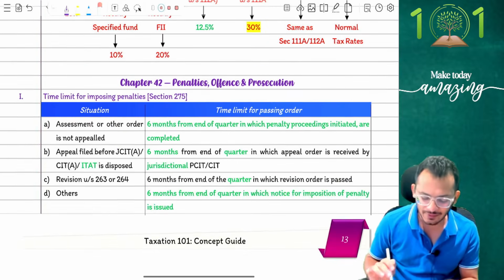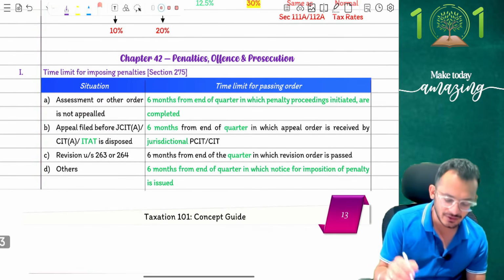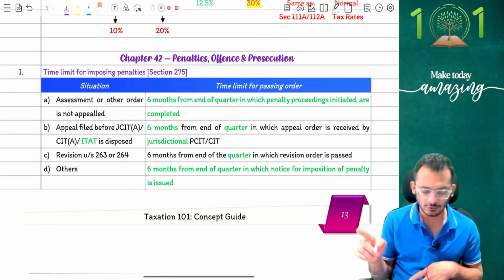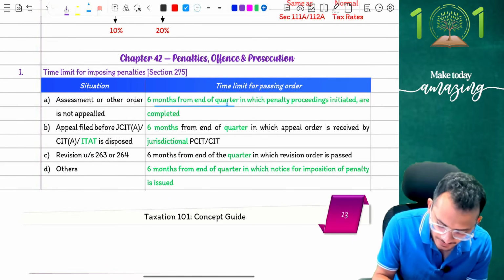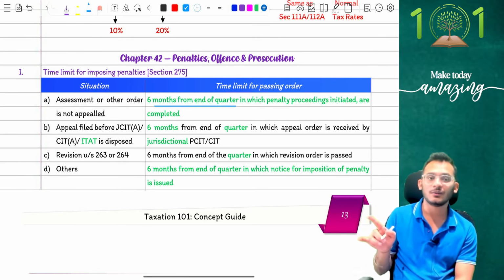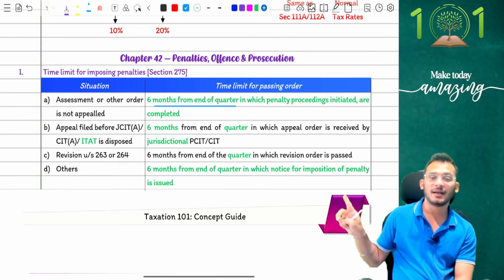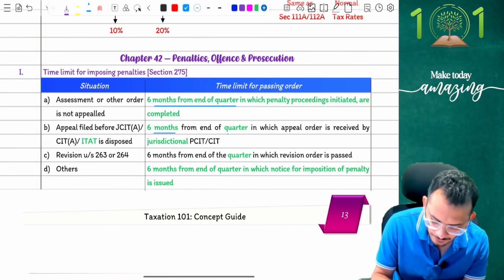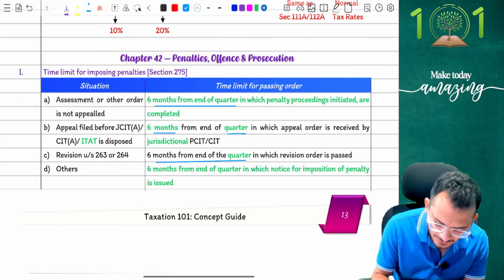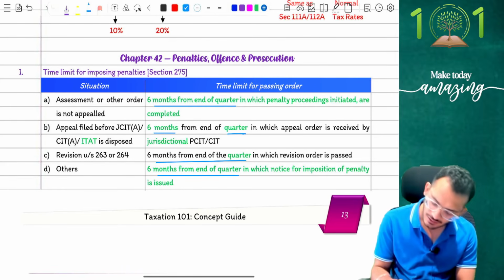Yes. Next amendment is on your penalty. Penalty time limits have changed, people. When it comes to penalty, they have clarified that for imposing penalty under section 275, the time limit will now be 6 months from the end of the quarter in all the scenarios. Yes, earlier the penalties were a little different. Now it is clarified as 6 months from the end of the quarter. So wherever you have to pass a penalty order, it will be 6 months from the end of the quarter. Everywhere it is 6 months from the end of the quarter.